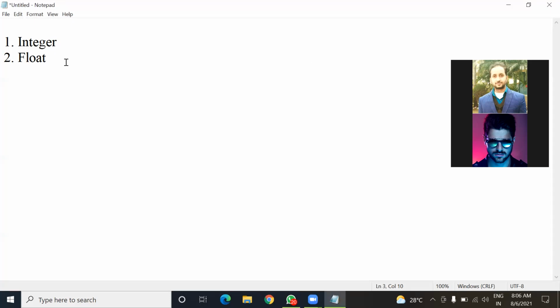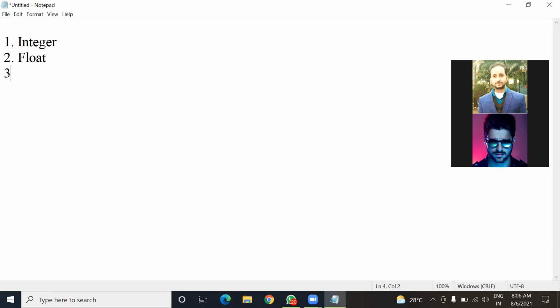So this is the difference. In integer you can only take integer type of values, meaning values which have no fractional part. In float type, you can take values having a fractional part.